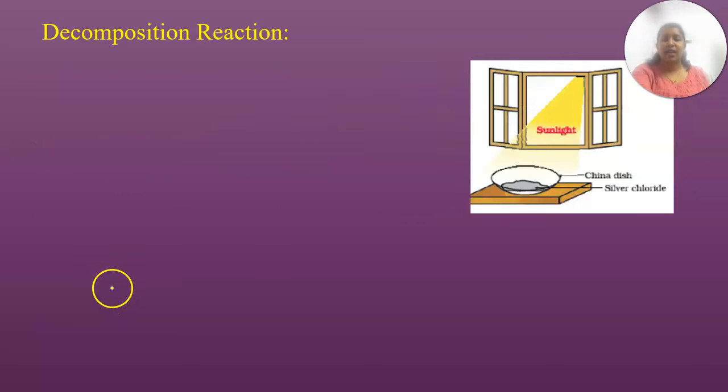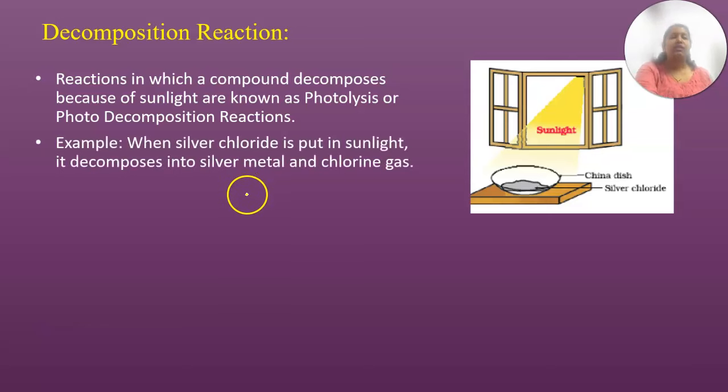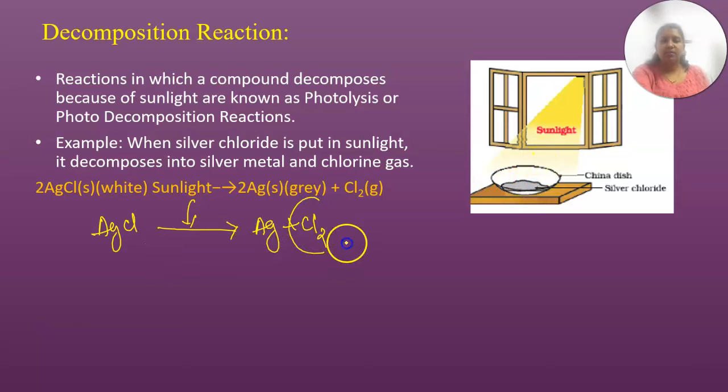The last type of decomposition reaction is the photolytic decomposition reaction, or photodecomposition reaction. That means the decomposition is done in the presence of sunlight. For example, AgCl decomposes in the presence of sunlight and gives you silver and chlorine. Here the silver is left behind and it releases chlorine gas.